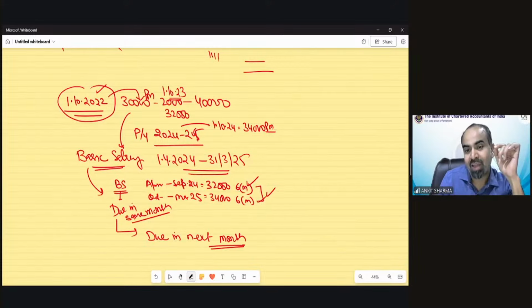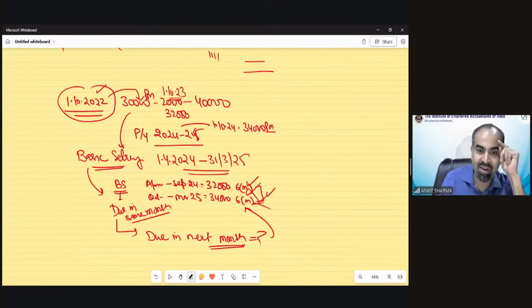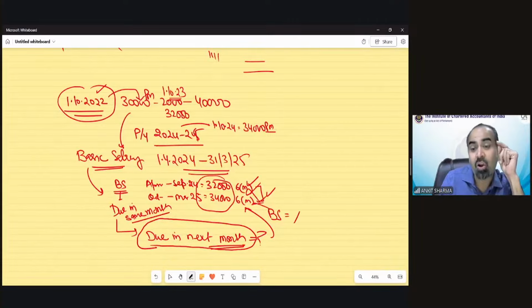Then what will happen? Then this will change. And if a single line has been given in the question that salary is due in the next month, this 6 month calculation would be wrong. And if you calculate your basic salary according to this, your basic salary would be wrong.